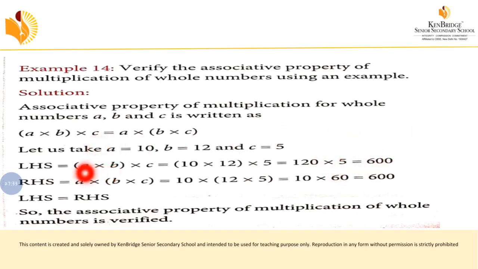Now we are going to do the right hand side. On the right hand side, we grouped b and c together. So a into b into c. Now first you should multiply 12 and 5 together. So 12 into 5 will become 60. 60 into 10, your answer will be 600. So left hand side is equal to right hand side. Both sides you got the same result, right? So the associative property of multiplication of whole numbers is verified. This will be the answer. Because they have given verify, we have to write verified. Okay, so let's move on to the next one.